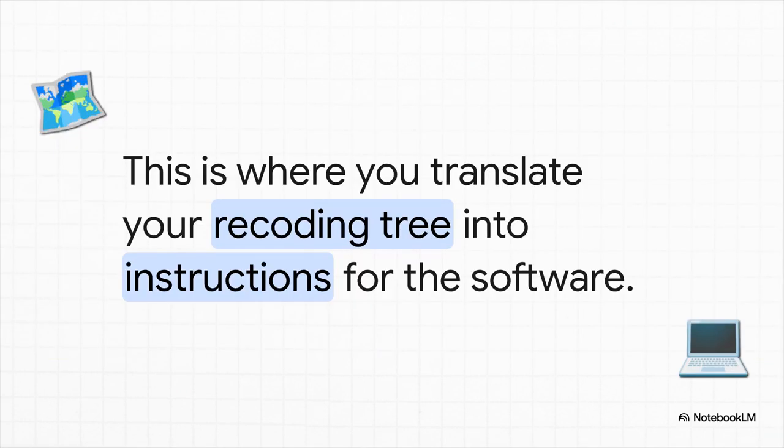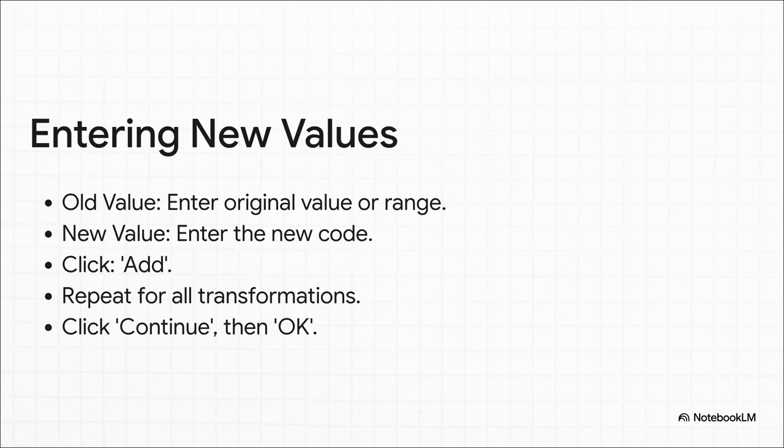This next window is where all that planning really pays off. You're basically just going to translate that simple recoding tree we made into instructions that the software can understand. You're telling it, hey, take these old numbers and turn them into these new numbers. So we just follow our map. For that first group, we'll tell it the old range is 18 through 34, and the new value is 1. Then click Add. And we just do that for every single row on our recoding tree. Once you've got them all in there, you click Continue, then OK, and boom! The software creates your shiny new variable for you.